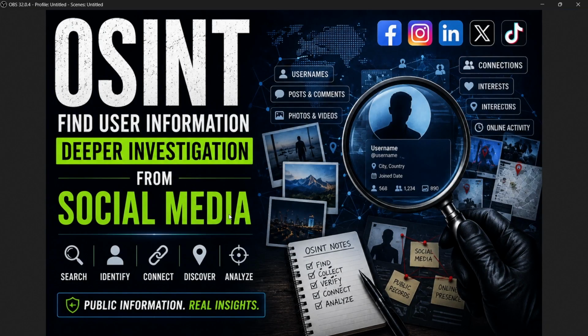Hello everyone. So yes, in previous classes we were looking at how you can find information about a particular person from different search engines, using PDF operators, Google search operators, and many more.